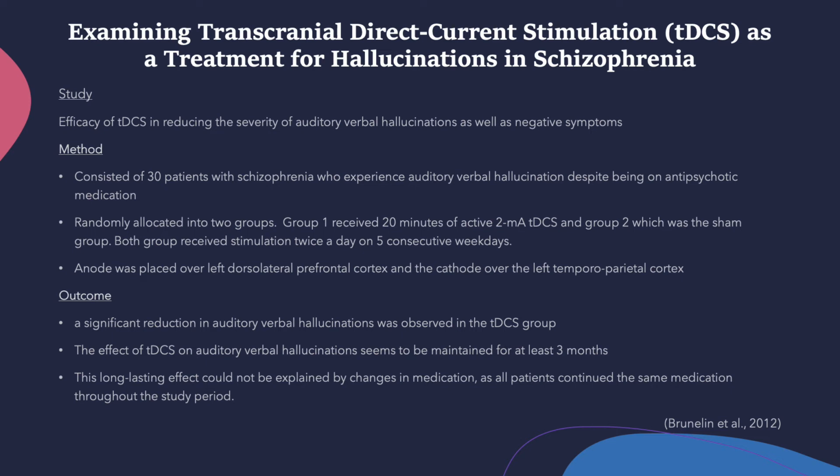The outcome showed a significant reduction in auditory verbal hallucinations in the TDCS group compared to the sham stimulation group. The effect of TDCS on auditory verbal hallucinations seems to be maintained for at least 3 months. This long-lasting effect could not be explained by changes in medication, as all patients continued the same medication throughout the entire study.